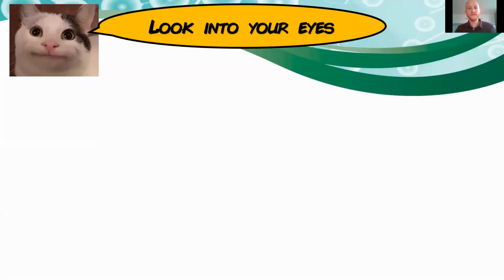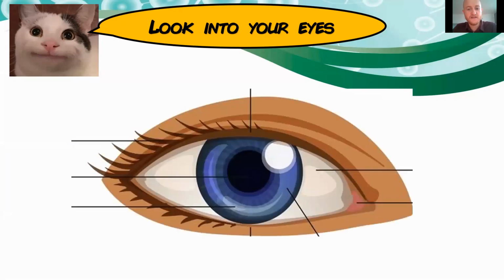So we're going to look a bit into your eyes. If you don't have a mirror, you can look at your brother's or sister's eyes or your friend's, if you have a friend around. And we're going to see that there are different parts. First is the part on the top and a bit in the bottom. What are these here? So a little hair you have on top of your eyes. We can see inside your eyes these different parts.